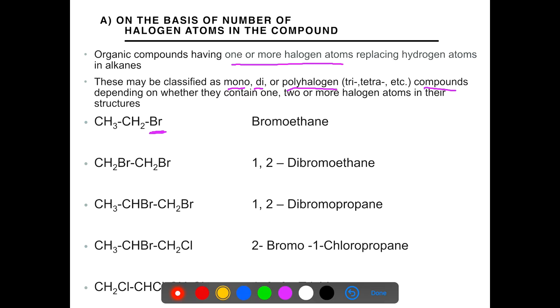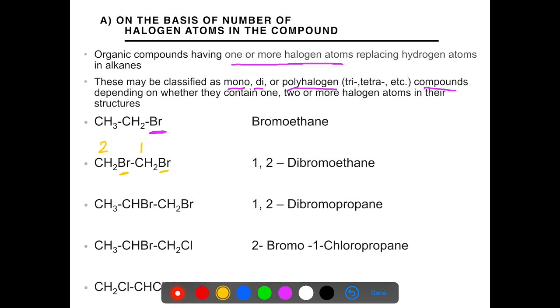Now we come to the second compound, CH2BrCH2Br. Bromine atoms are present on first and second carbon atom. It comes under the category of dihalogenated compound. Its name is 1,2-dibromoethane. 1 and 2 are the positions of bromine atoms.